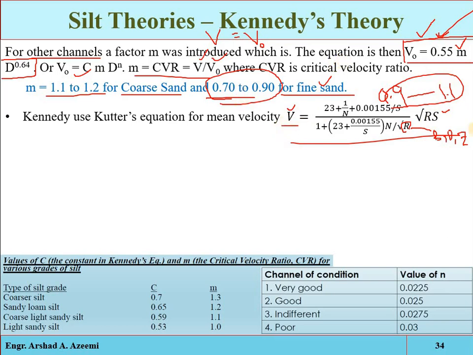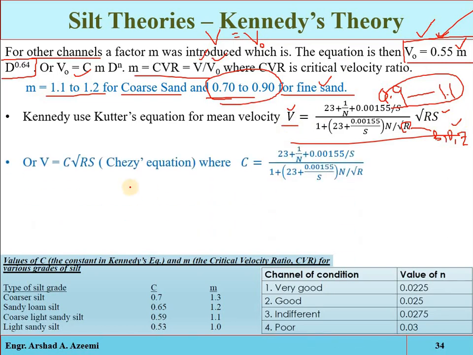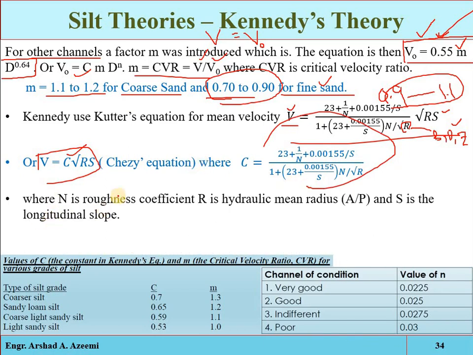Then those dimensions will be our required dimensions. Okay, so Kutter's equations are just derived from the Chezy equation, where the C value was determined by Kutter. And n is the roughness coefficient, and R is the hydraulic mean radius. So the continuity equation will be used, the Chezy equation will be used, and this critical velocity equation by Kennedy will be used for design purposes.